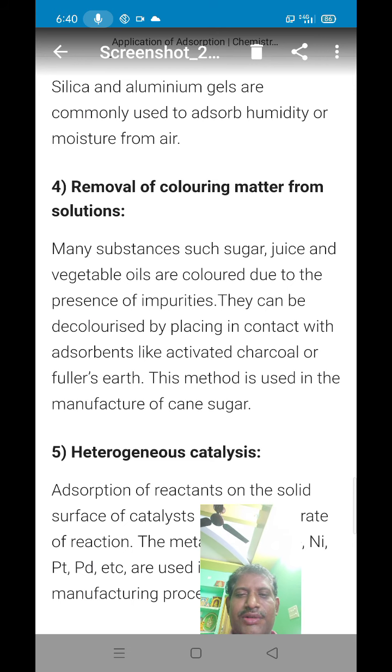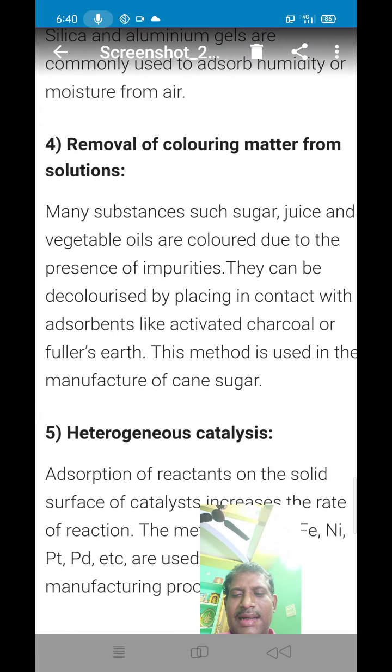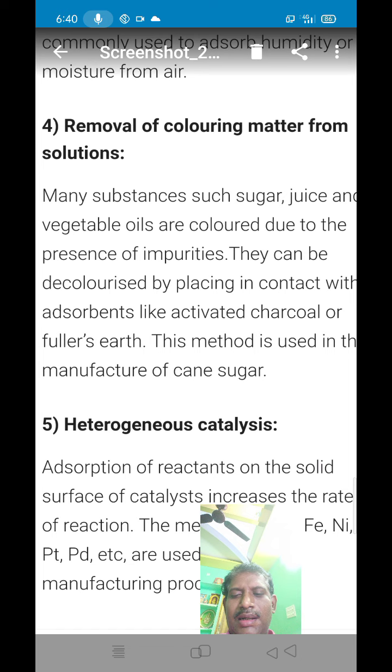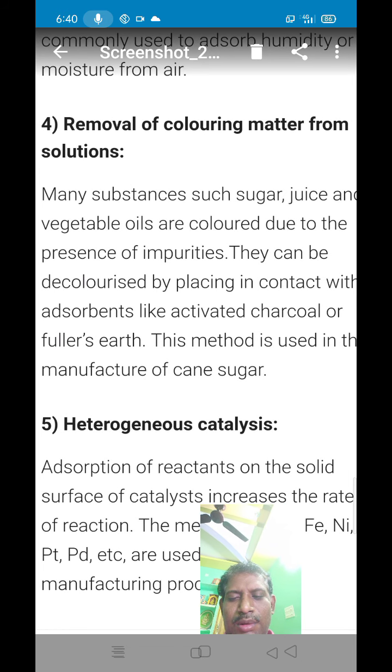Third application is removal of coloring matter from solutions. Many substances such as sugar, juice, and vegetable oils are colored due to the presence of impurities. They can be decolorized by placing in contact with adsorbents like activated charcoal or Fuller's earth.